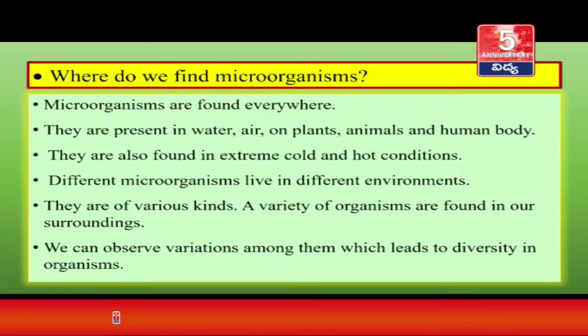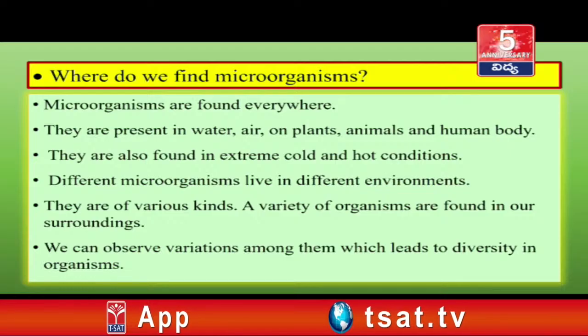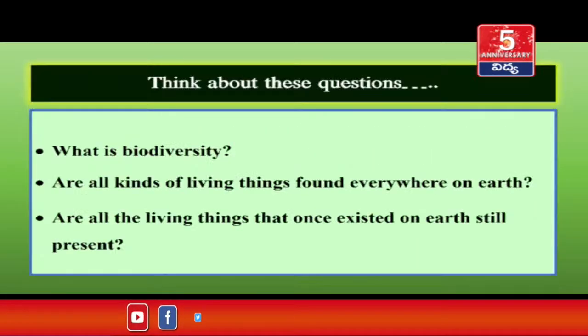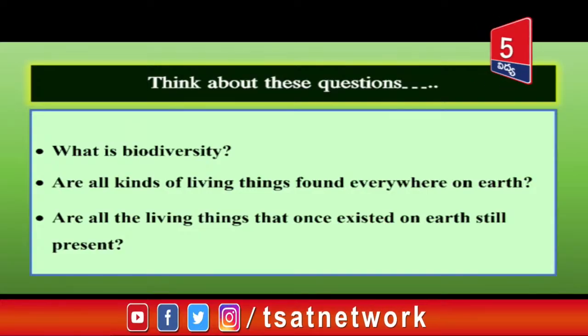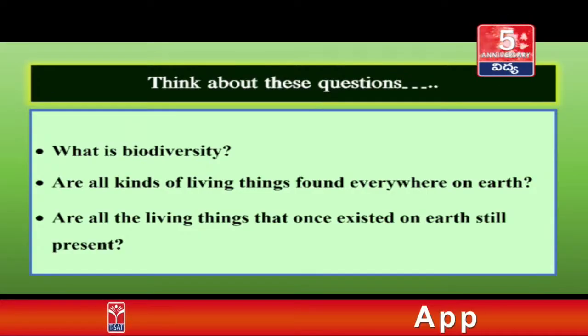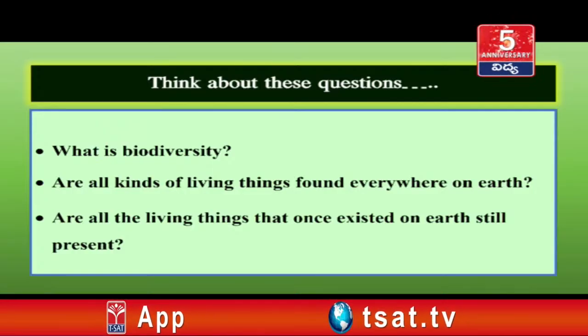A variety of organisms are found in our surroundings. We can observe variations among these, which leads to diversity in organisms. Think about these questions. What is biodiversity? Are all kinds of living things found everywhere on earth? Are all the living things that once existed on earth still present?